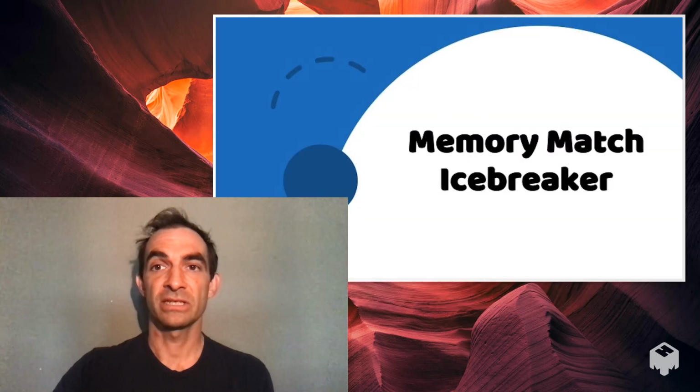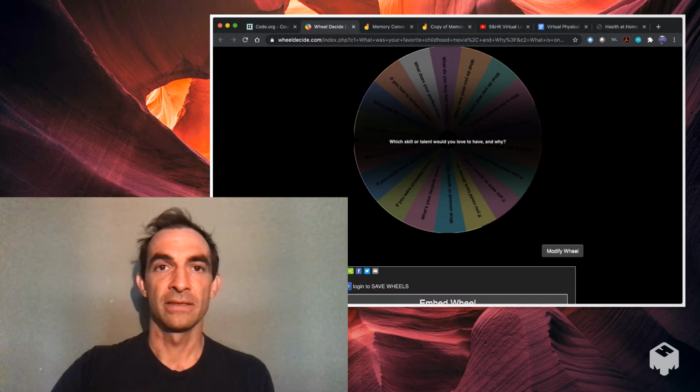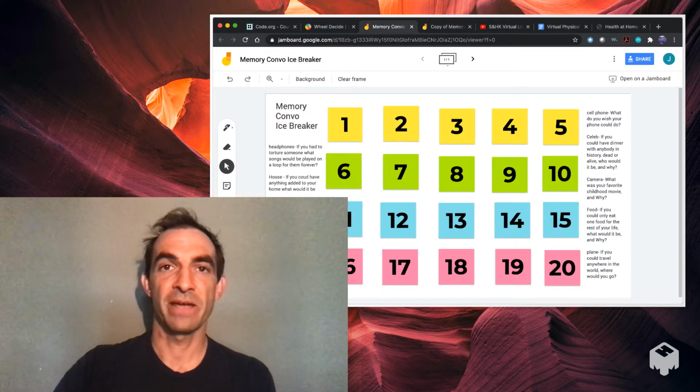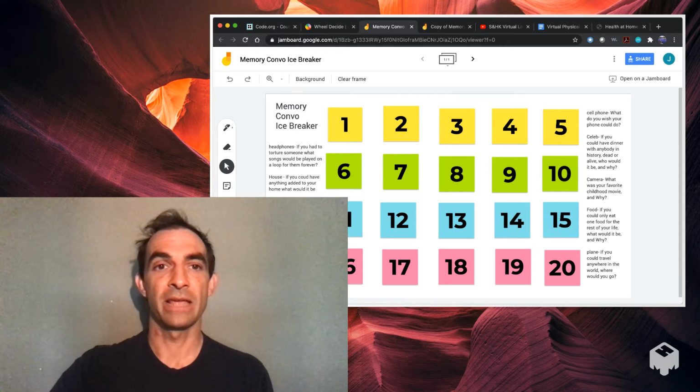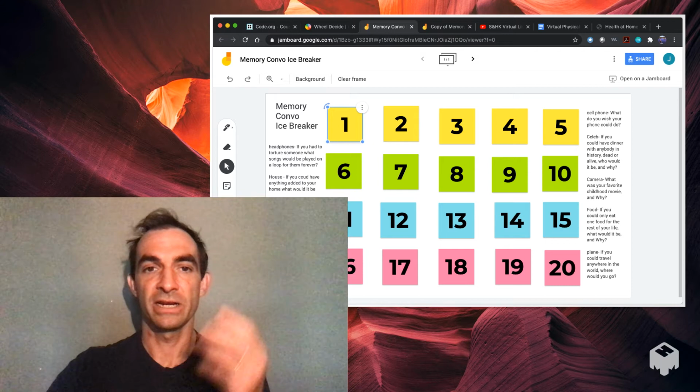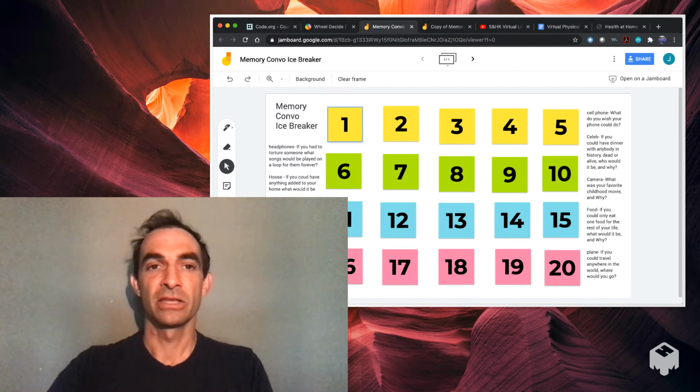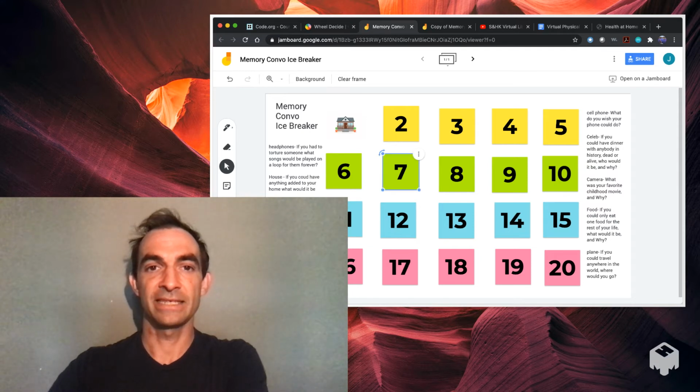The next resource is the Memory Match Icebreaker. So this one was created using Jamboard, a resource we've gone over before. There's a deep dive video for how to use Jamboard. And it's a little memory game, like flipping over the cards and seeing what's under them. So a student would pick 2 numbers. Let's say they picked 1 and 7. You would click on the numbers, delete the post-it notes that are on there, and see what's under.